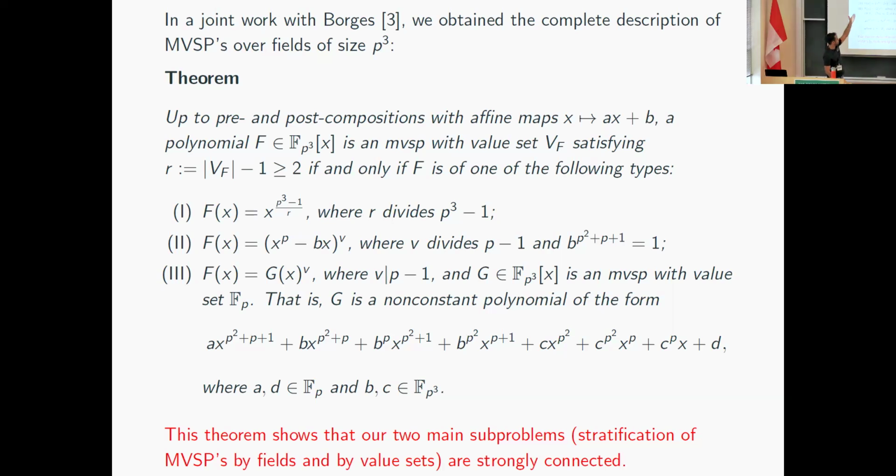And in fact, we could only get this result because in 2013, there was the description of MVSPs whose value set is a subfield, right? So these two approaches, trying to characterize the polynomials by field extensions or by value set, are actually connected, right?